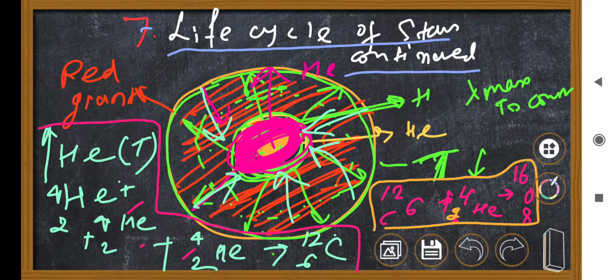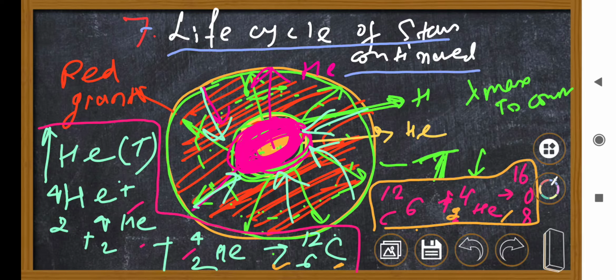Pardon me. So this is called the triple alpha process, and this one doesn't have a name, but we know that this is the main source of carbon and oxygen in the universe. All the stars form these at some stage of their life, almost at the end, and in this way these elements come up in our universe. Otherwise there is no other way they could be formed. So carbon and oxygen are produced in the core of a star in this way.